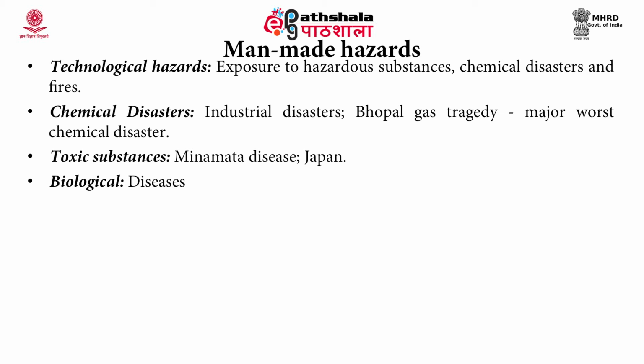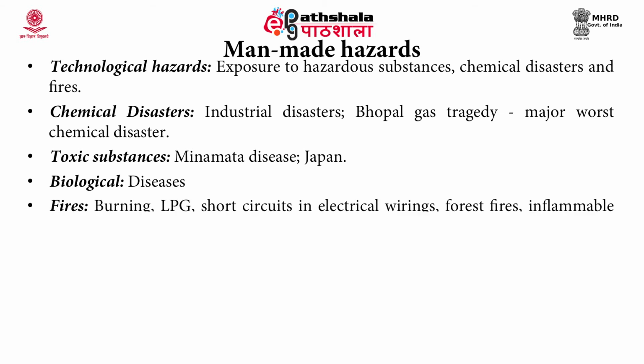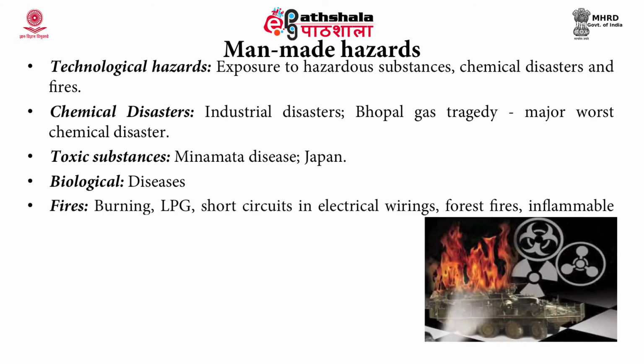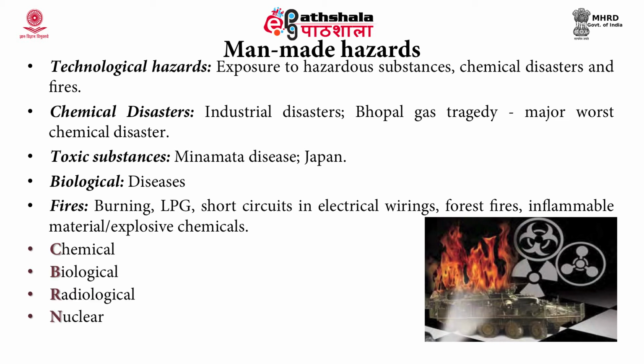Then also there are certain biological diseases which could be spread due to infectious agents. Now, fires can also be there, burning LPG, short circuit in certain electrical wiring, forest fires. So, all this can be categorized as CBRN, or chemical, biological, radiological and nuclear disasters.